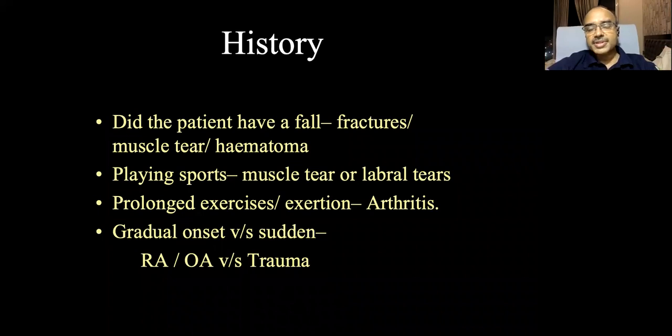It's a young patient, there is a possibility of labral tears. If there is prolonged exercise or exertion and then the pain starts, then it might be arthritis. A sudden onset usually follows a trauma, and a gradual onset of pain may be an arthritic condition like rheumatoid or osteoarthritis.